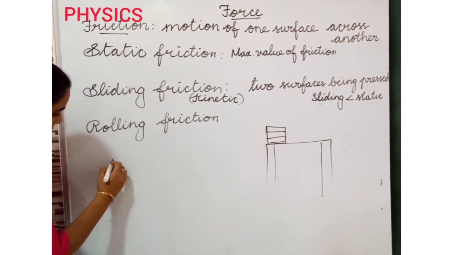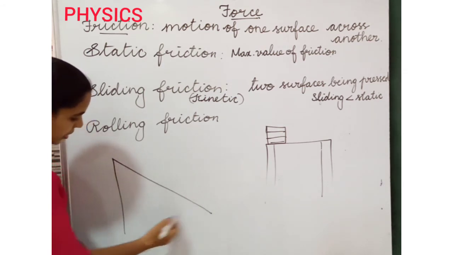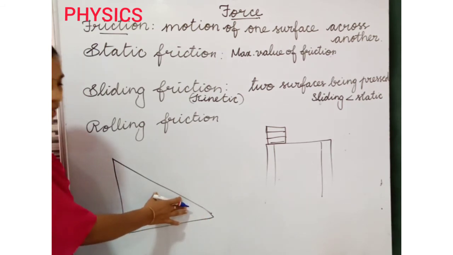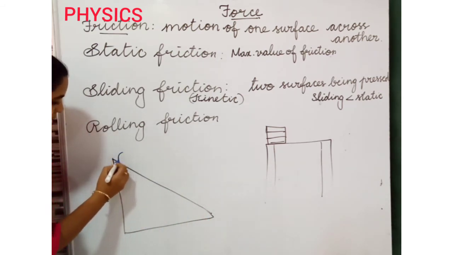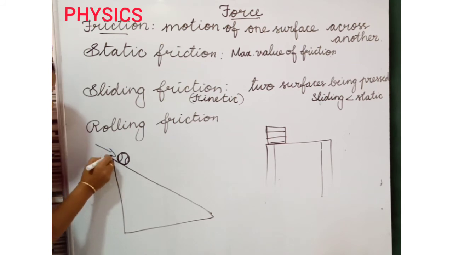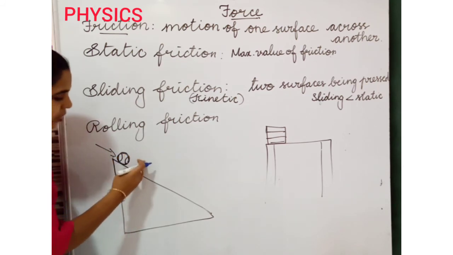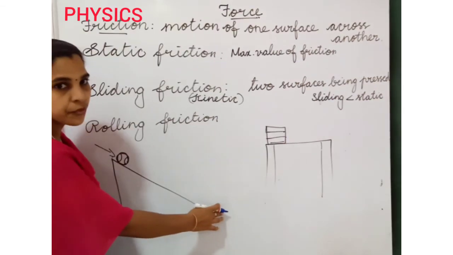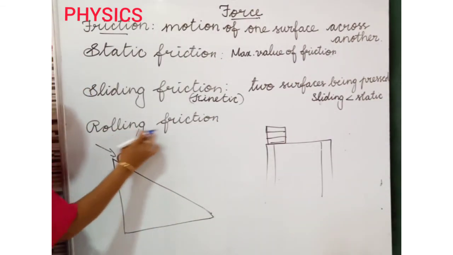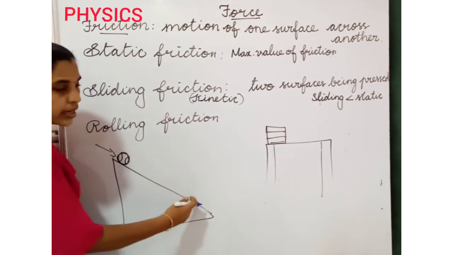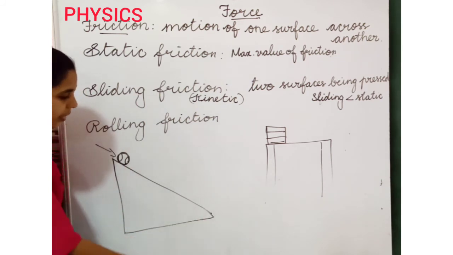For example, this is like a slide surface or inclined plane. Now, the ball is here. When I push the ball, this ball is rolling. It will move very fast. So rolling friction means one object will roll on another surface.